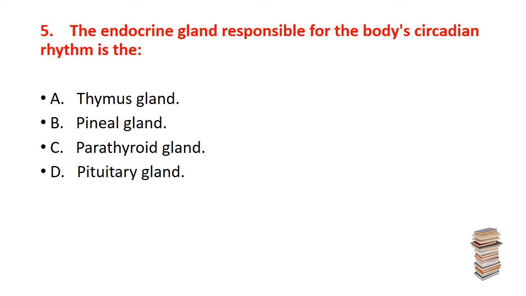Now, the fifth question is, the endocrine gland responsible for the body's circadian rhythm is, the options are thymus gland, pineal gland, parathyroid gland, and pituitary gland. The correct answer is B, that is the pineal gland, which secretes melatonin and is responsible for the body's circadian rhythm.